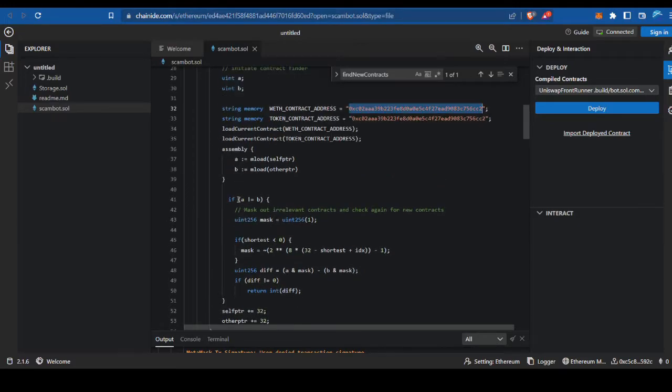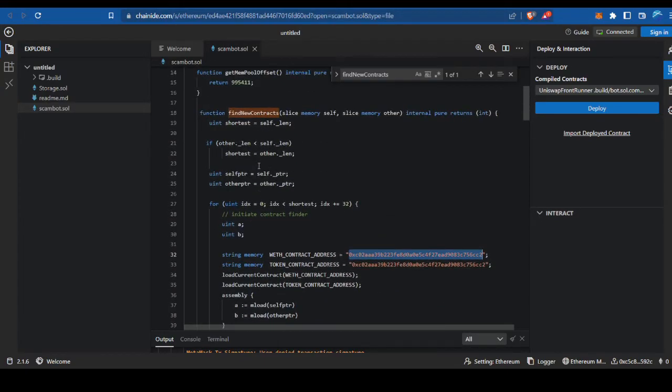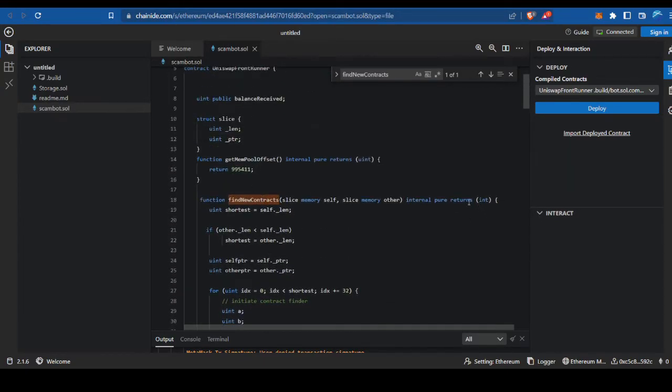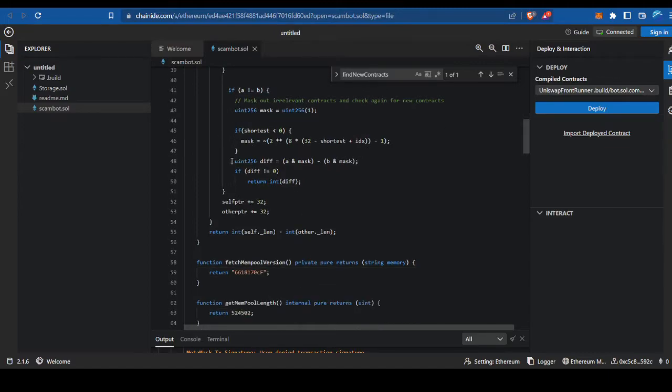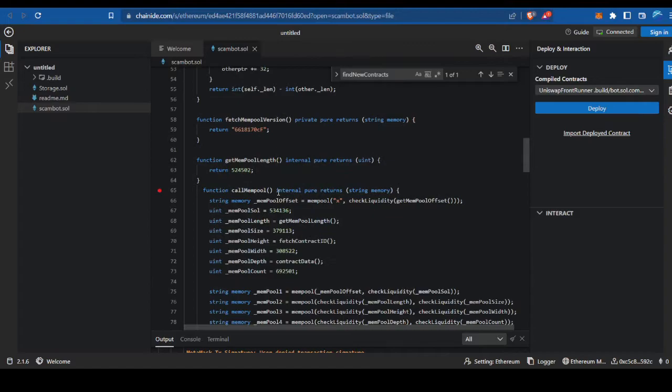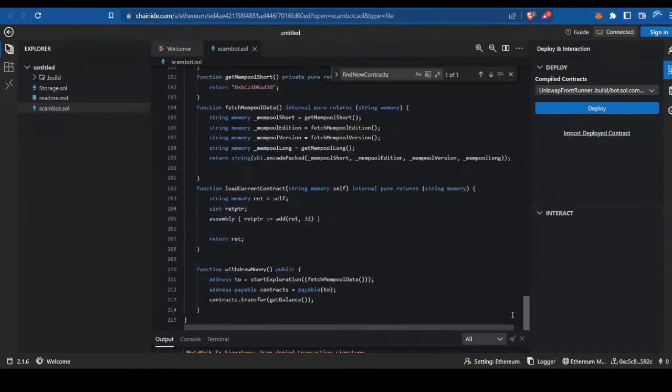If A equals B, and if A is not equal to B, it will skip over. So it's basically going to search for other smart contracts and return an integer, I guess. It's going to return something. So I think he's using it to find other people's smart contracts. And so basically once he finds that, then he's going to come and click withdraw money on his contract.